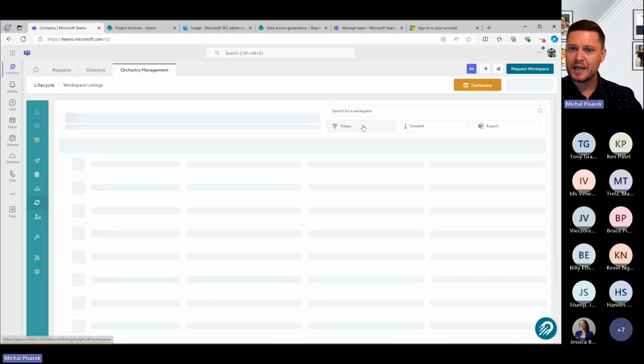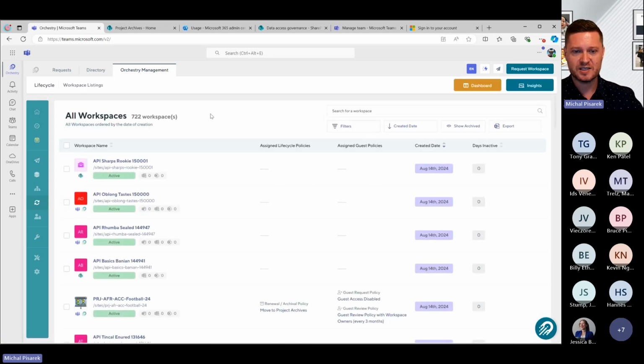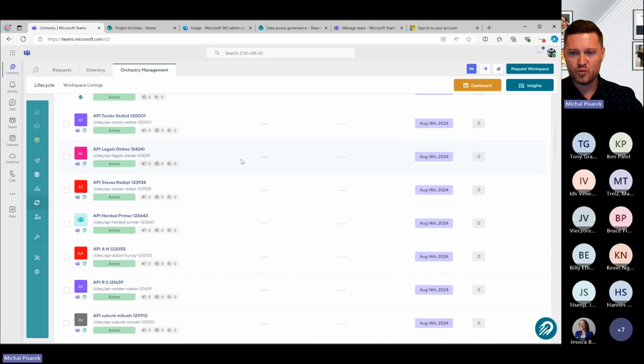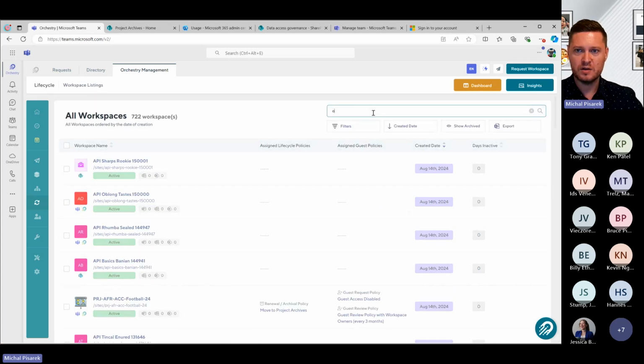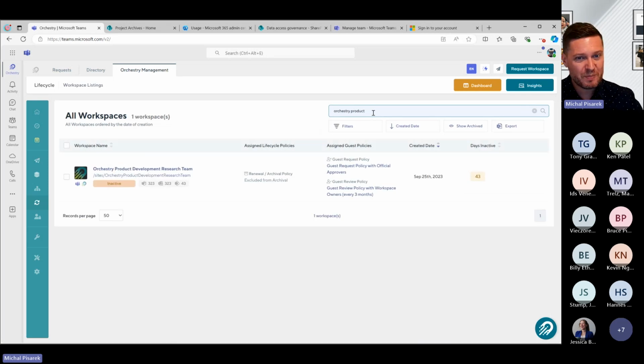Again, what I'm going to do is click onto the Orchestry workspace listing, and here I can see all of the workspaces that I have within this environment. And down below here, you can see that we have these counters. Now let me go and find one which is a little bit more interesting here. So I can search for one. Look how beautiful, powerful, look how fast that search experience is. But here's this Orchestry product development research team. I can tell that this is a team through here. I can tell that the template that we used to create this team was product development workspace. I can also tell that this is inactive.